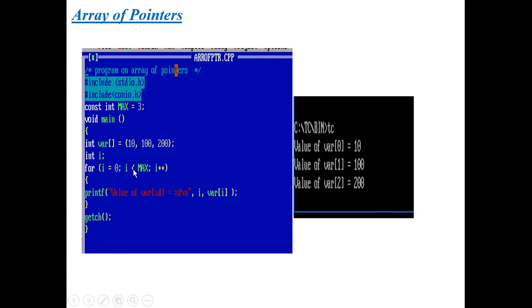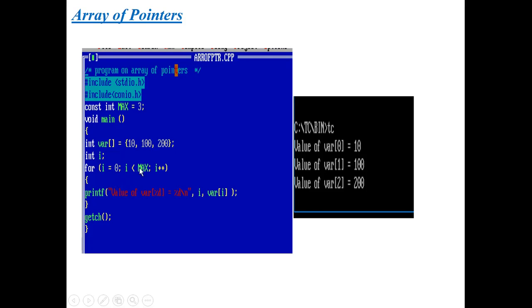Next, I have taken a for loop. As a for loop has 3 parts: initialization, the condition, and incrementation or decrementation. First of all, I have initialized i at 0. That means the index points to the lowest address in the array.